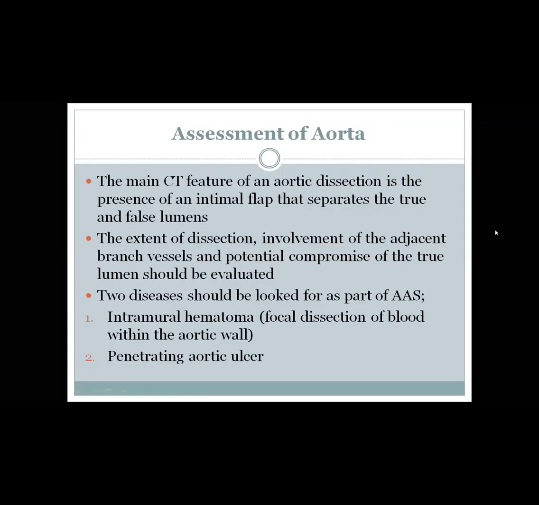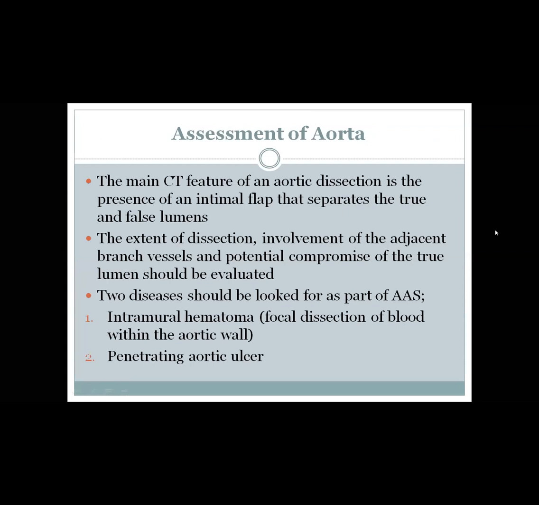So, aortogram or assessment of the aorta. Usually acute aortic syndromes, aortic dissection, intramural hematoma, and penetrating ulcer are assessed very well using CT. For aortic dissection, the main feature in CT is to see the intimal flap that separates the false and true lumens.